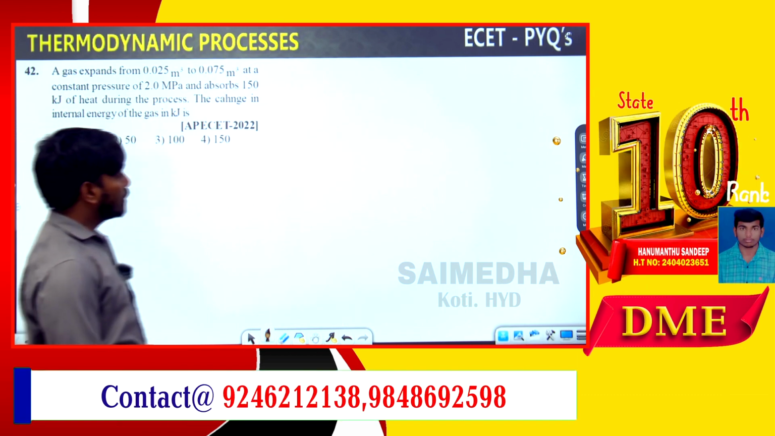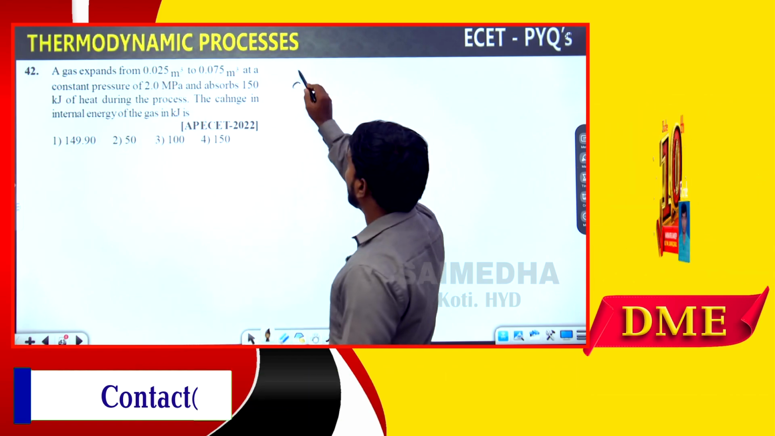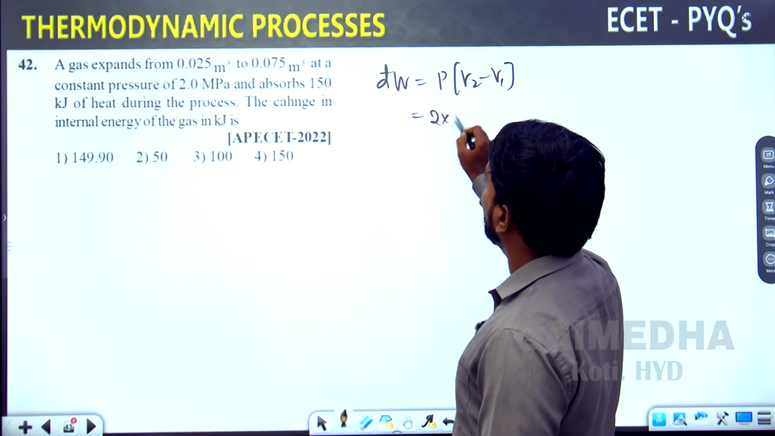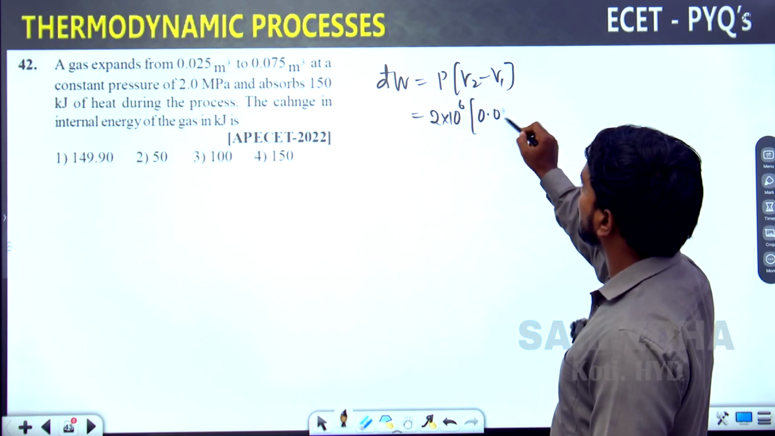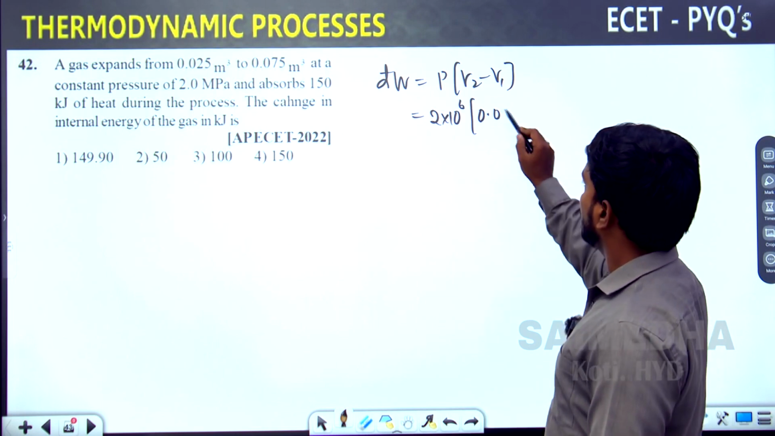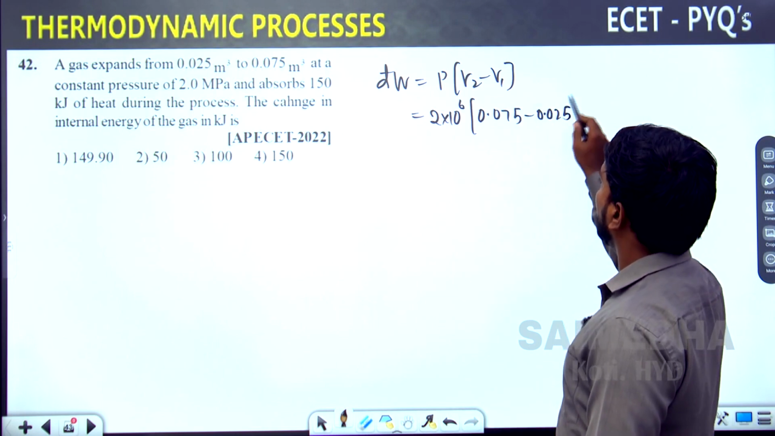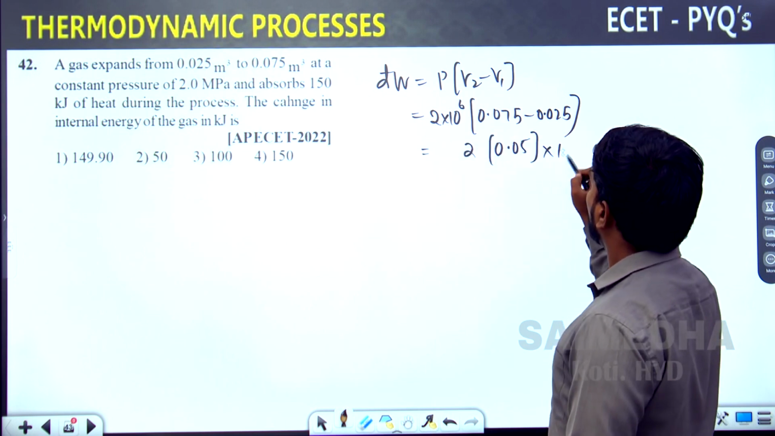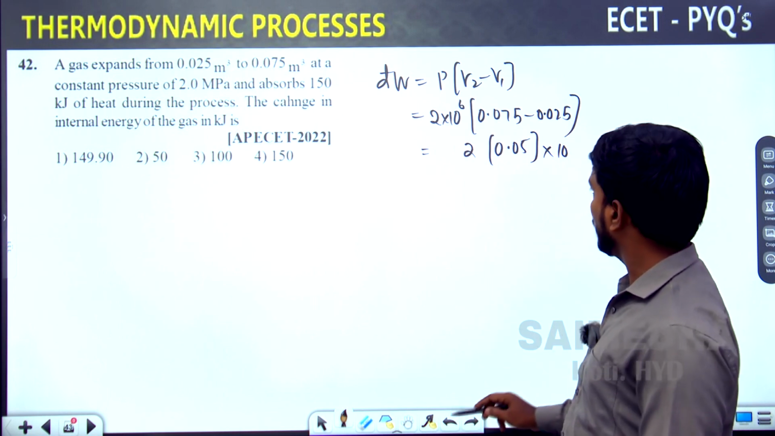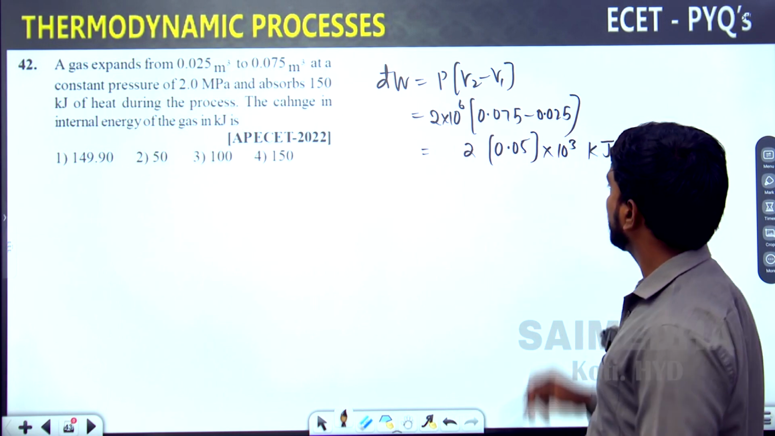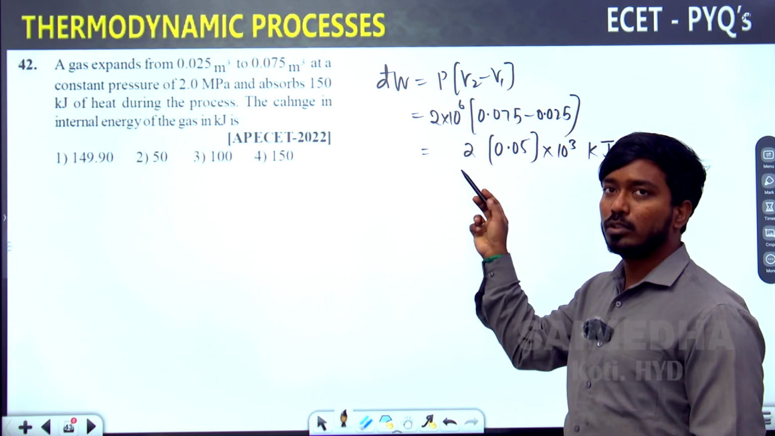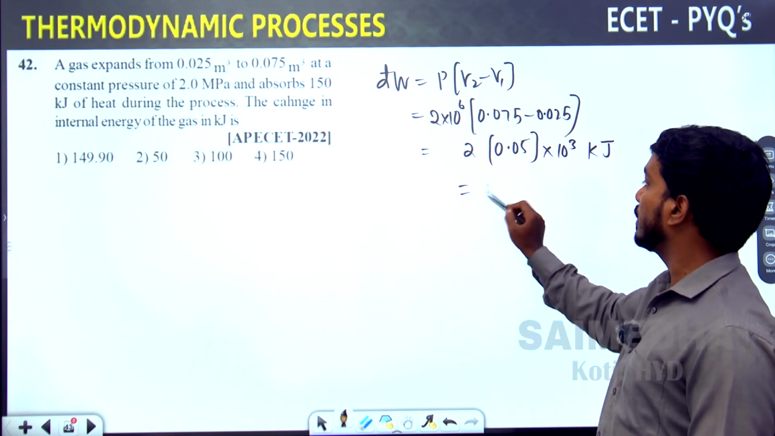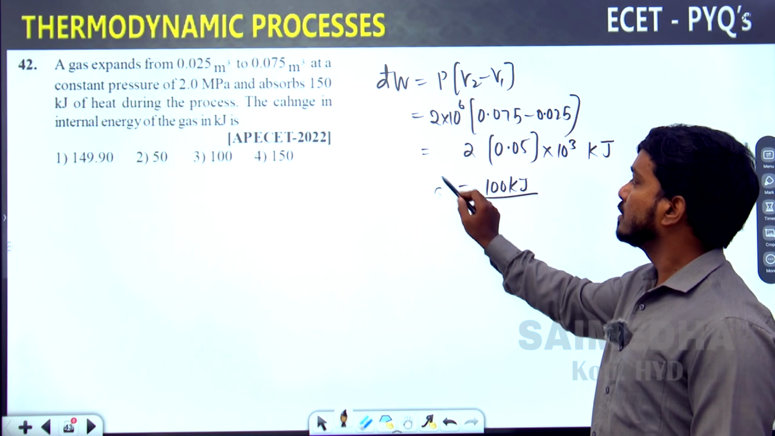A gas expands from 0.025 to 0.075. We know the work done formula is pressure into change in volume. Pressure is given as 2 into 10 to the power of 6. Volume is 0.075 minus 0.025, which is 0.05, into 2 into 10 to the power of 6. Kilojoules is what we require, so I am writing 10 cube and kilojoules. This becomes 0.05 into 2, 0.1, into 1000, which is 100 kilojoules. This is the work done.